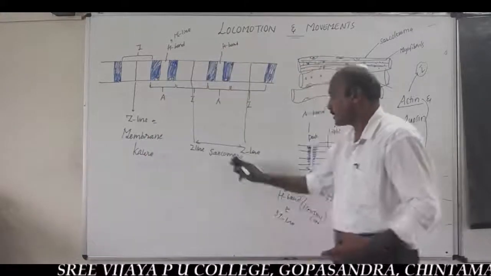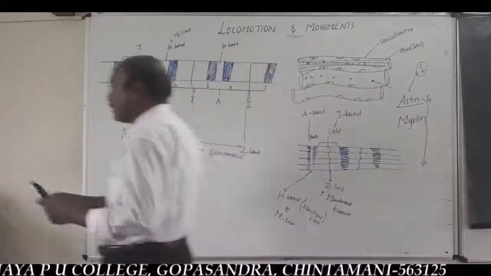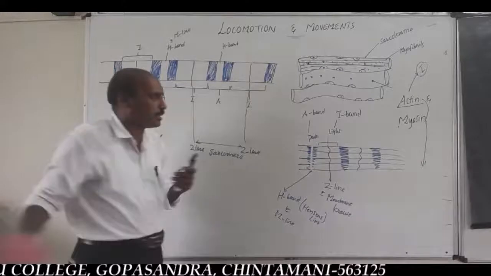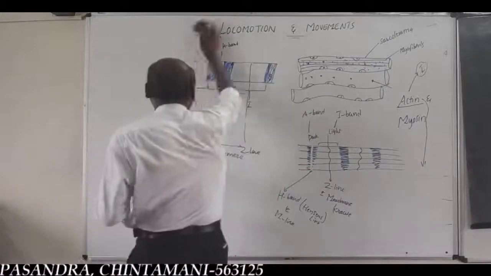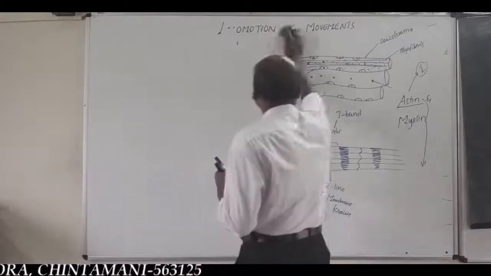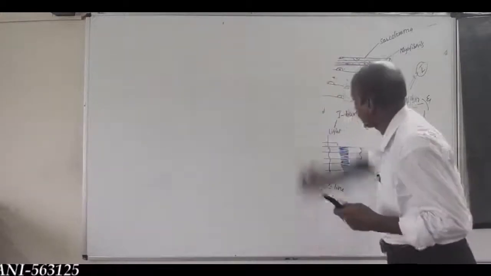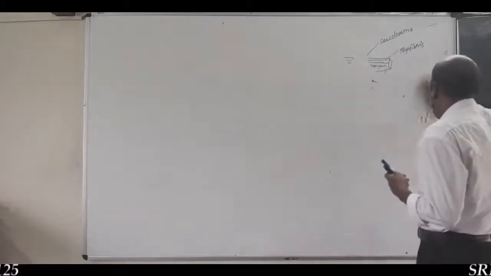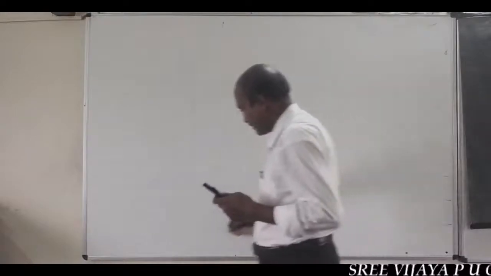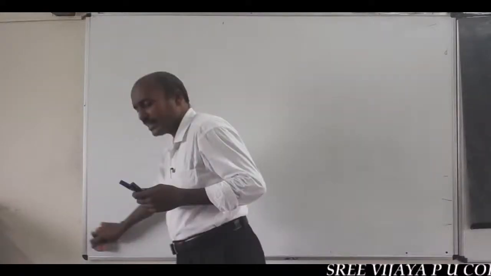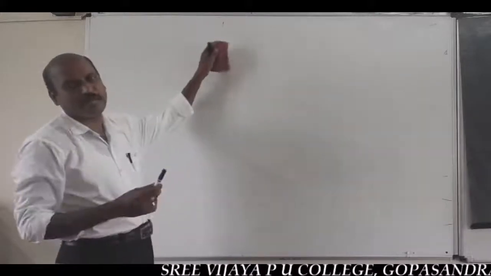That's why the sarcomere is commonly called the structural and functional unit of contractile tissue. It is the detailed structure of striated muscle, striped muscle, voluntary muscle, different terms for the same muscle.